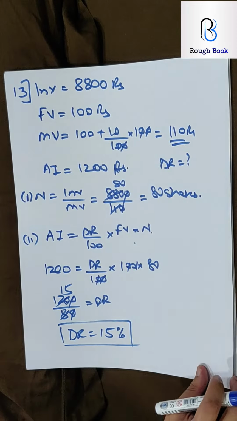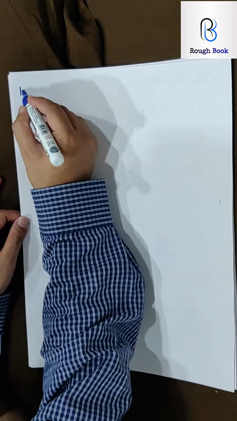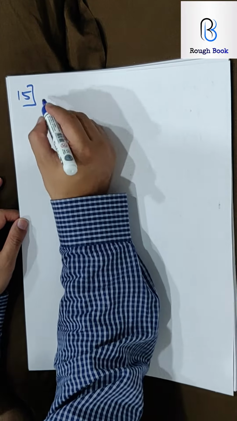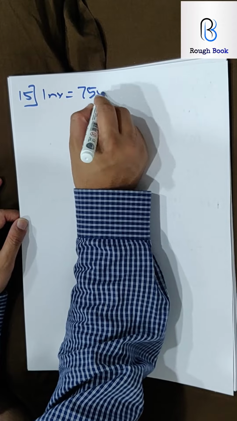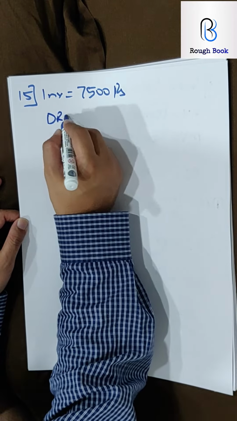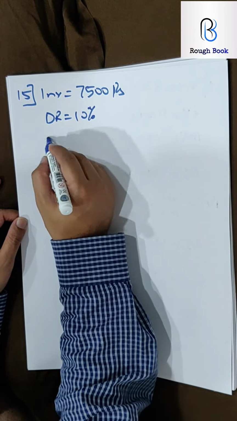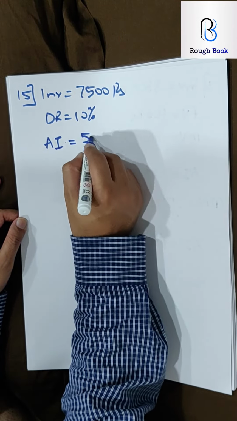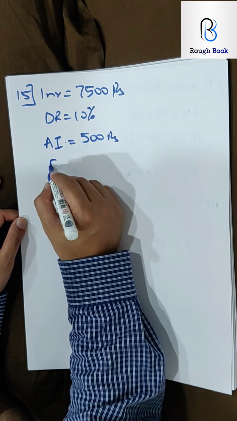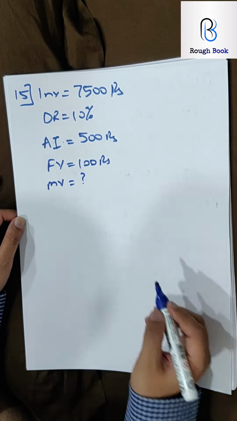Good job. Let's go with the last question, sum number 15. Come on, everybody this time, pause the video, try it, give your best. Investing rupees 7,500, paying 10% dividend, so dividend rate 10%. An annual income of 500 is received, so AI 500 rupees. What price is paid for each of the 100 rupees shares? So face value 100. And what price is paid means market value.